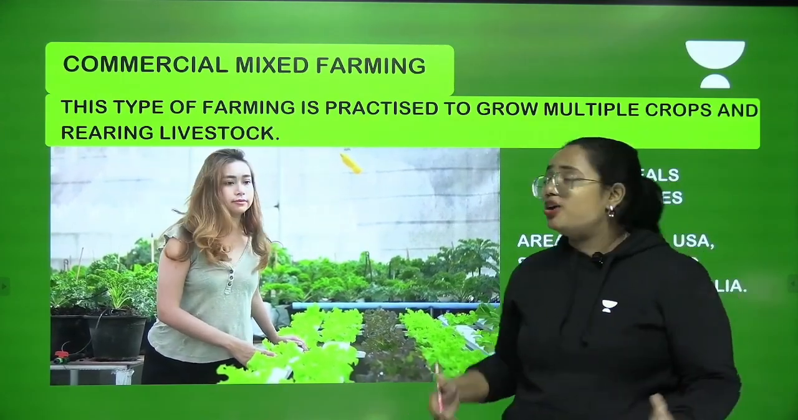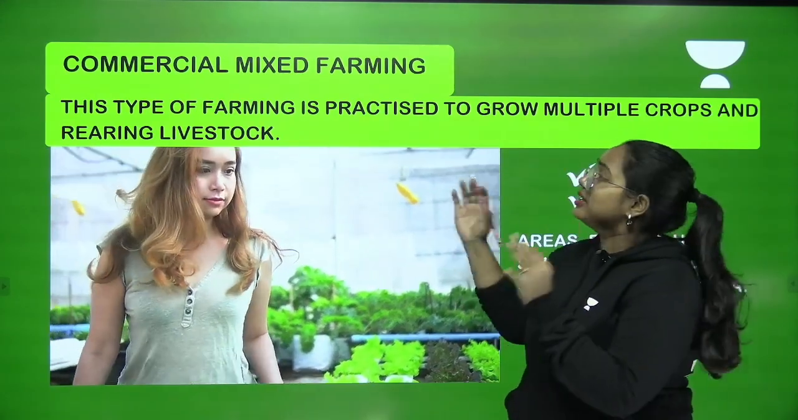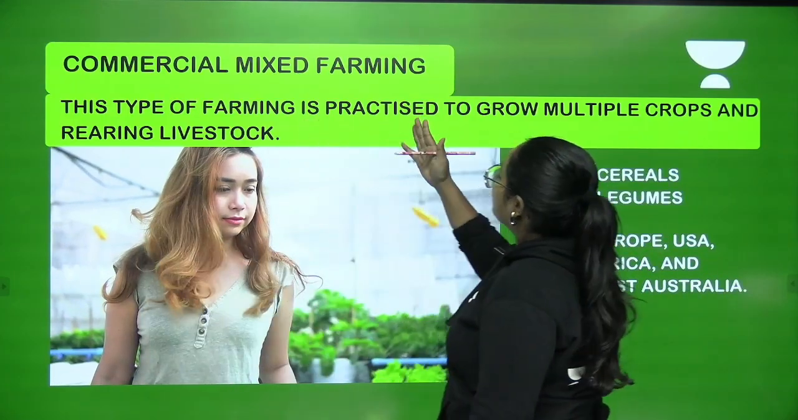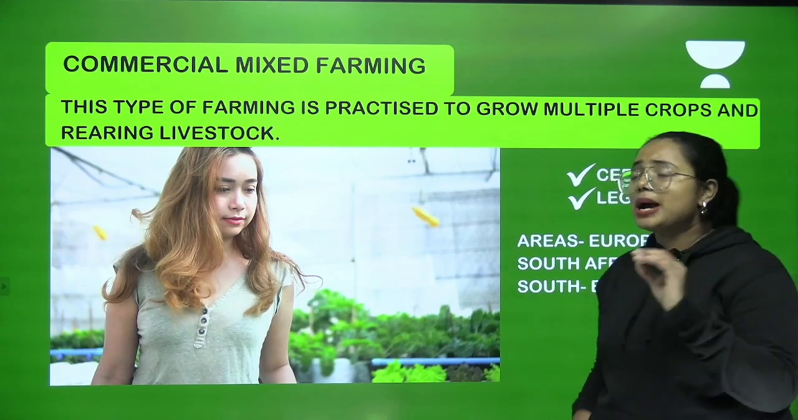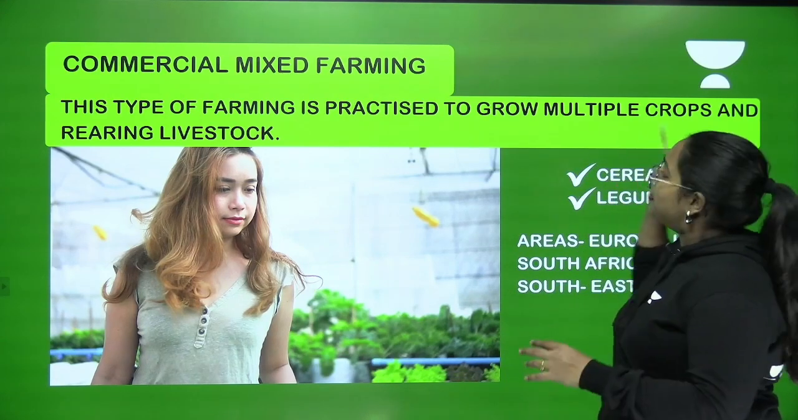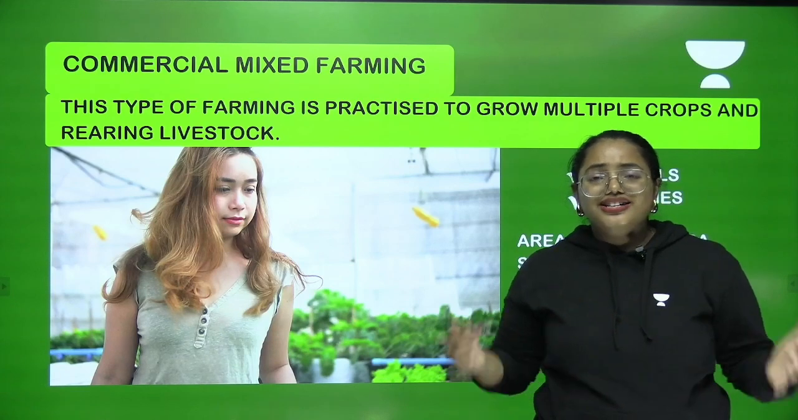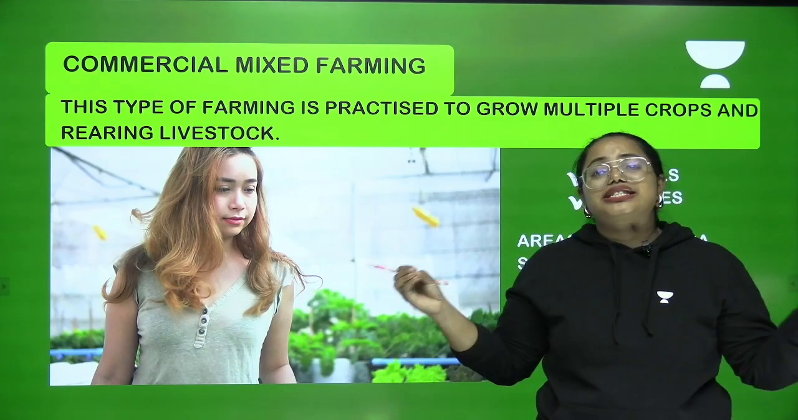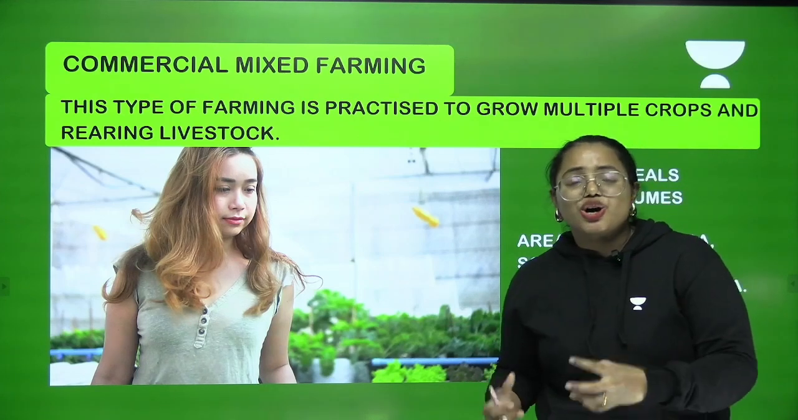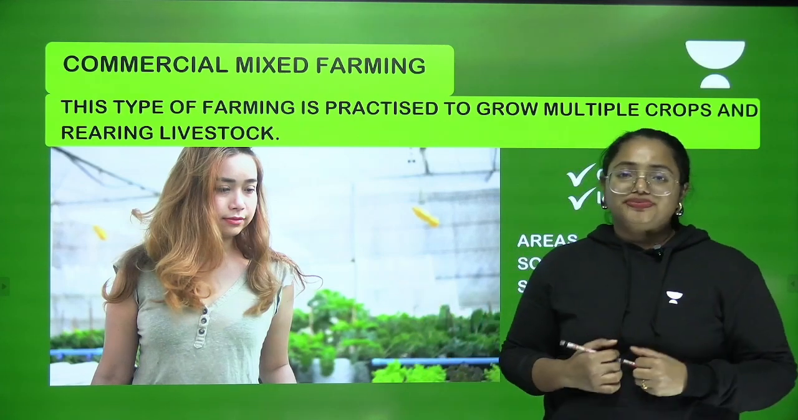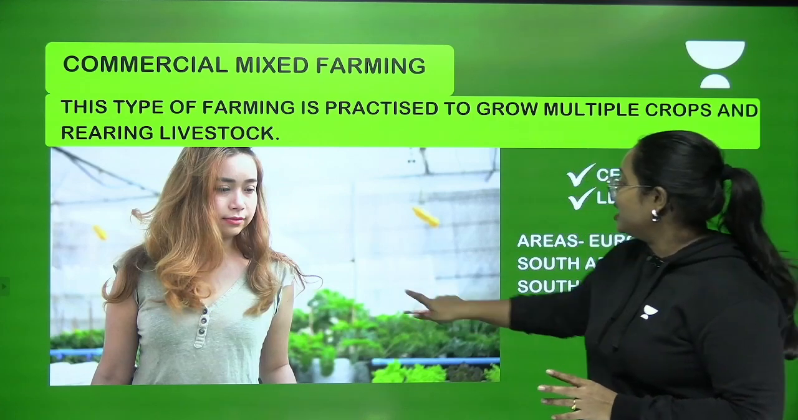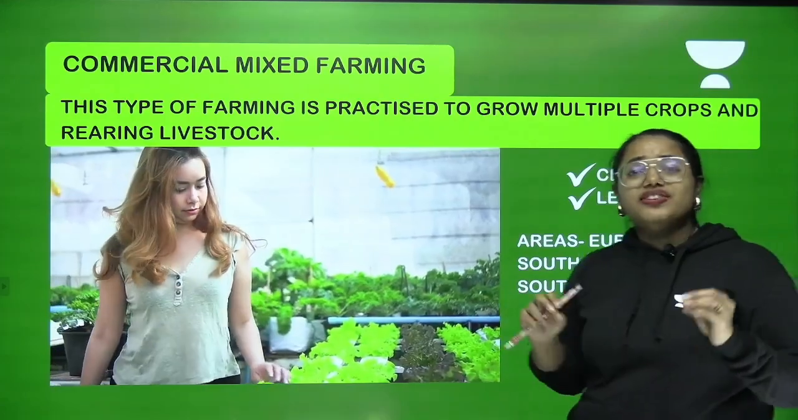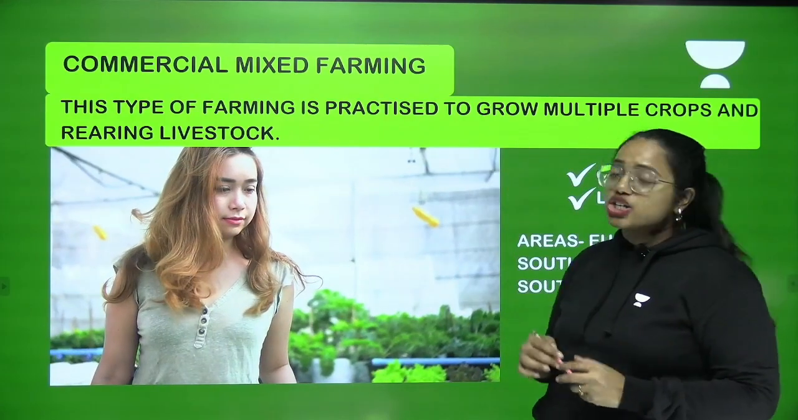Now we are going to talk about the next type, commercial mixed farming. Inside commercial farming itself, this is the second type, commercial mixed farming. In this type of farming, we are growing multiple crops and rearing livestock. So it's not a single crop. We are cultivating multiple crops at the same time and rearing livestock so that the products can be taken. Clear? So look at it. You can see that multiple varieties of crops are being cultivated here. And this is what you need to learn about commercial mixed farming.